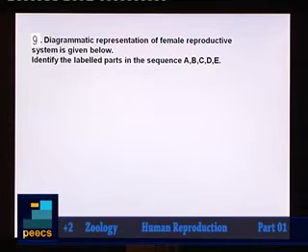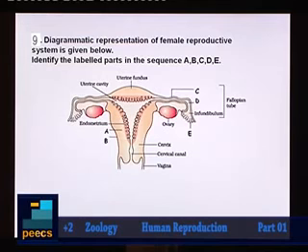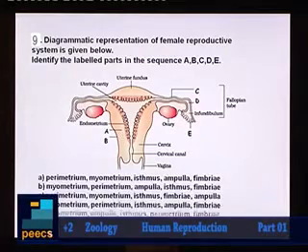Identify the labeled parts in the sequence A, B, C, D, E. So here is our diagram. So you have to find out the correct labeled portions. We will look for the options first. So we have a set of options here. Now can you answer this question now with options?